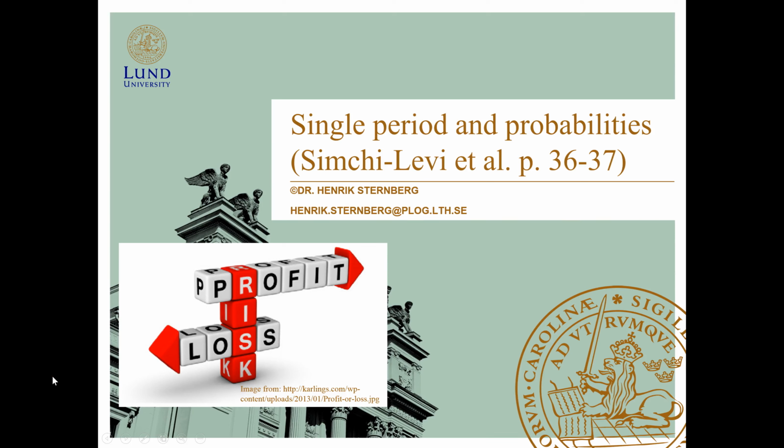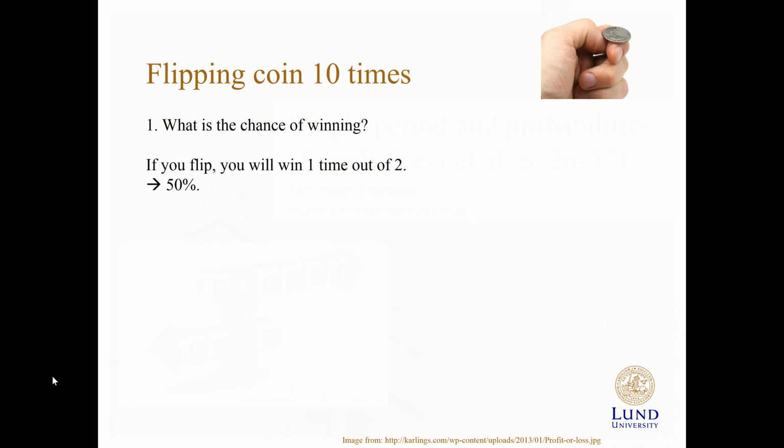Single period and probabilities. We're now going to discuss pages 36 and 37 in the Simchi-Levi supply chain book. We're going to look at profit, risk, and loss, and we're going to start from a very basic, simple example of flipping a coin.